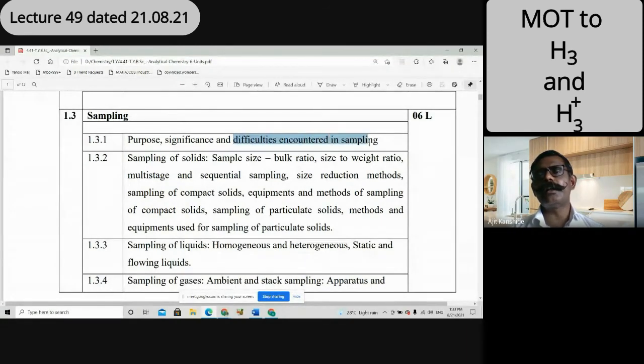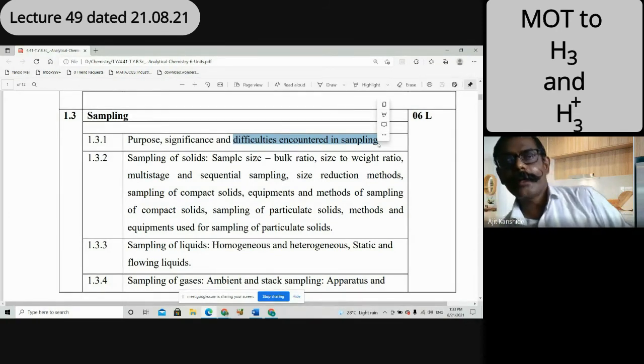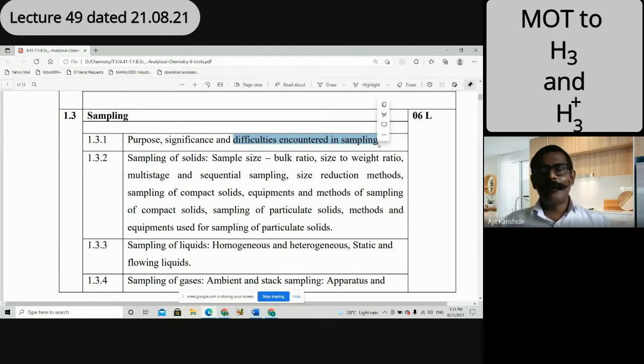Now the third point, in short: difficulties encountered in sampling. I said it is a very, very important job. The difficulties arise because the distribution does not remain uniform. The rocks where iron is there may not be uniformly available. But we want a representative sample.